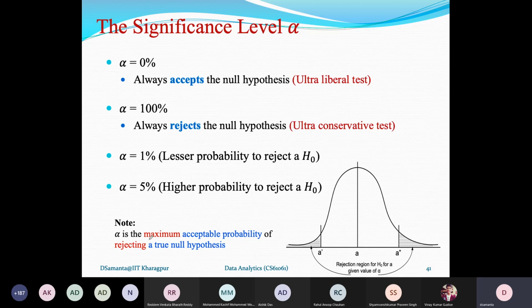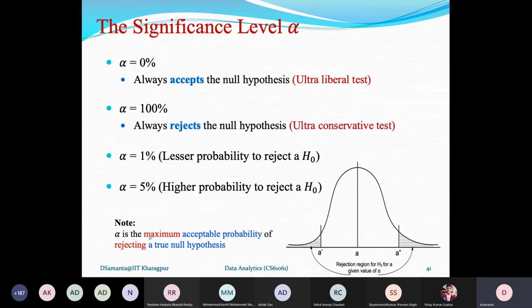But suppose it is not less than only or greater than only, but not equal. Not equal means it can be less than as well as greater than. So it is less than plus greater than: probability that it is less than plus probability that it is greater than. So there are two.